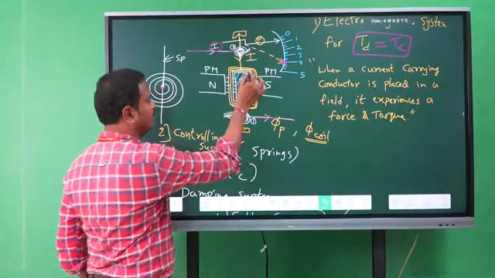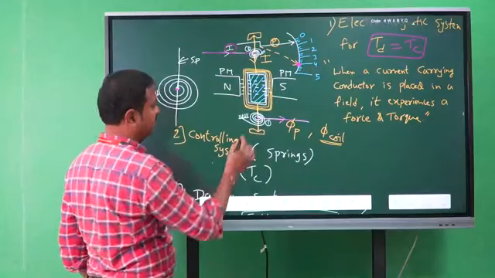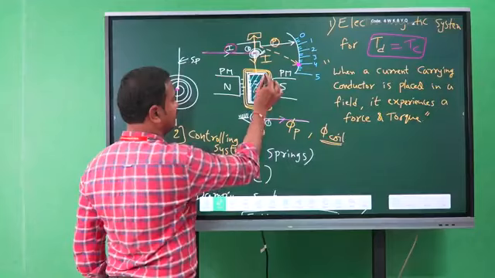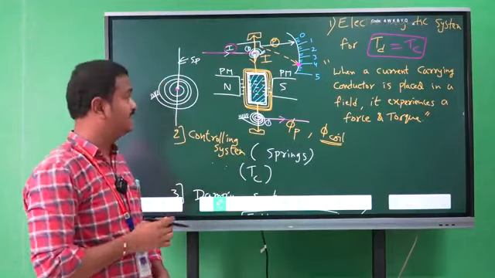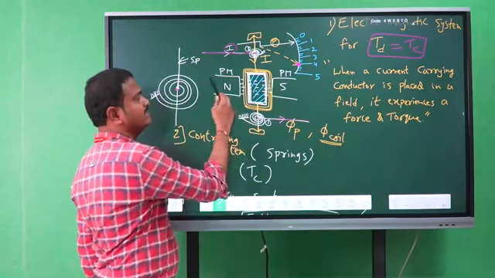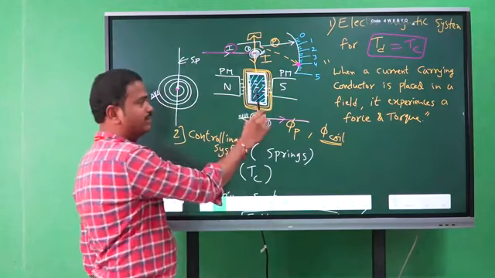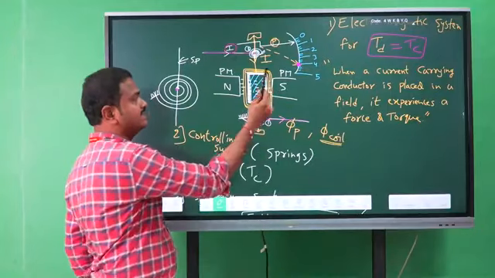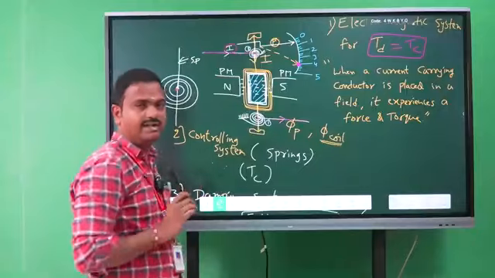This is the aluminum former. So this aluminum former is also placed inside the magnetic field lines, right? So whenever the moving system is moving or rotating inside the instrument, the aluminum former attached to the spindle also moves inside the instrument, right?